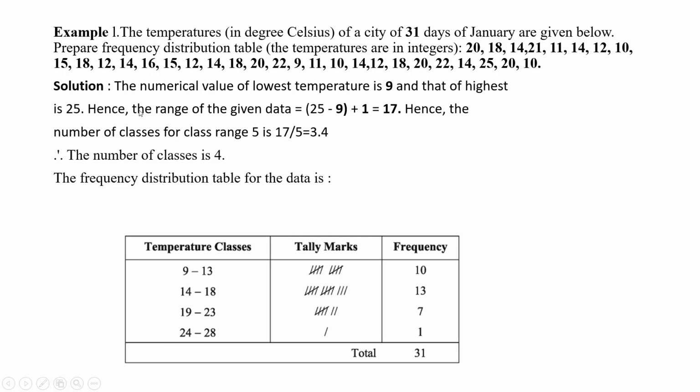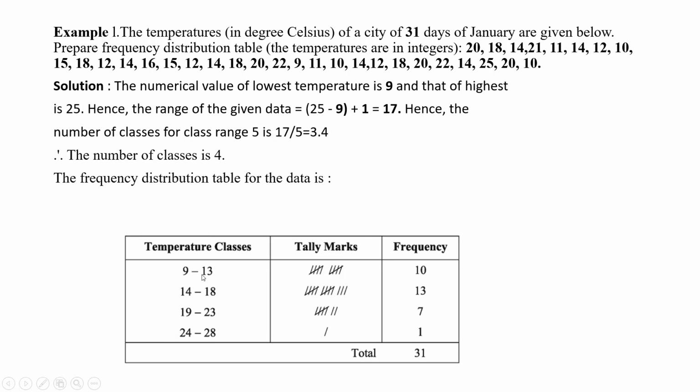Hence the range of the given data equals 25 minus 9 plus 1, that is 17. So range will be 17. Hence the number of classes for class range 5 is 17 by 5, that is 3.4. Therefore the number of classes is 4. Now the frequency distribution table for the data is here.